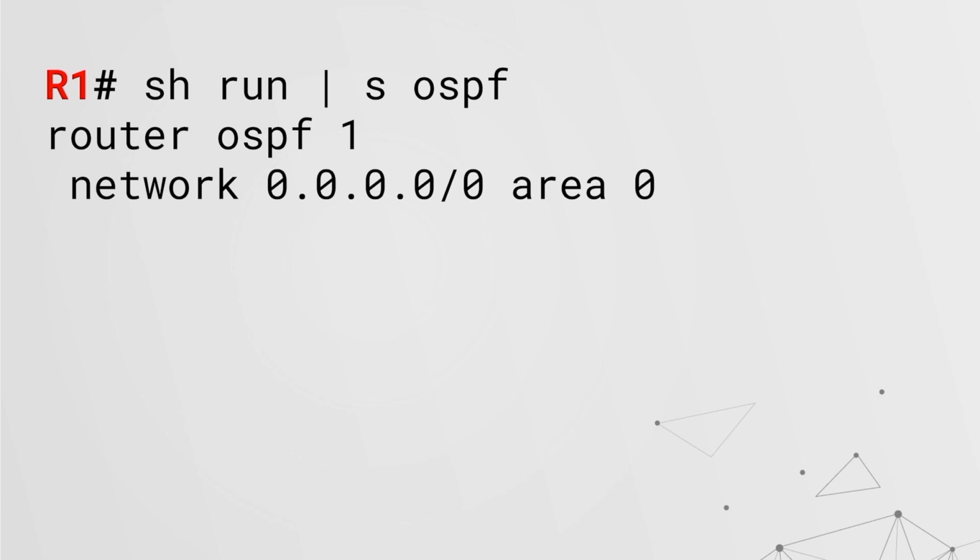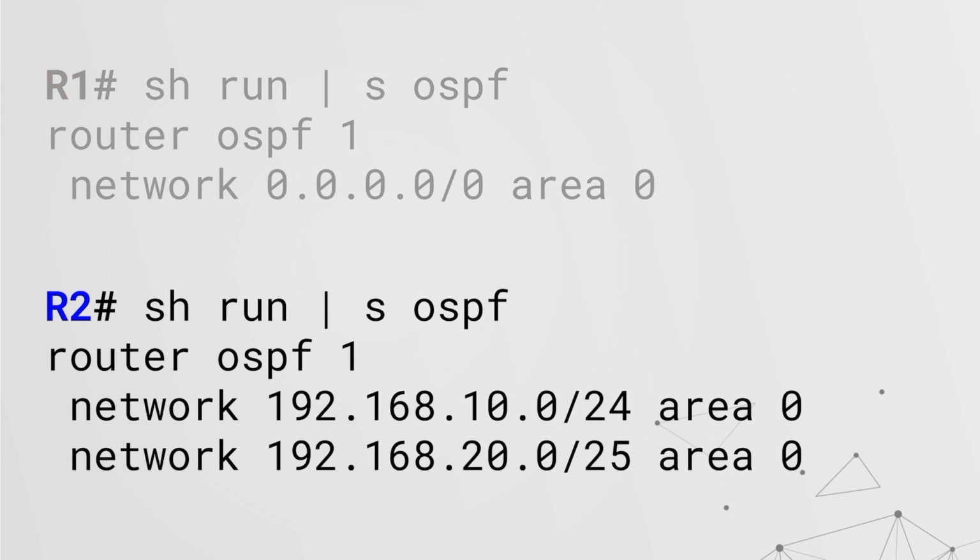So how do these issues creep into a network? Well, one such way would be through minimal configuration. If we take a look at router 1 and its configuration for OSPF, there is a network statement that is very wide. And this basically means that OSPF hello packets would bleed out to all the networks connected to the interfaces of this router.